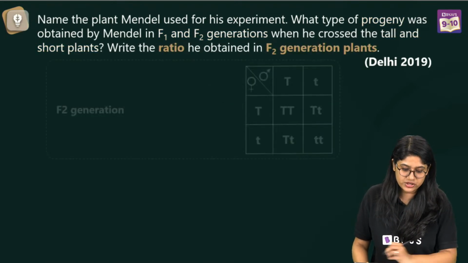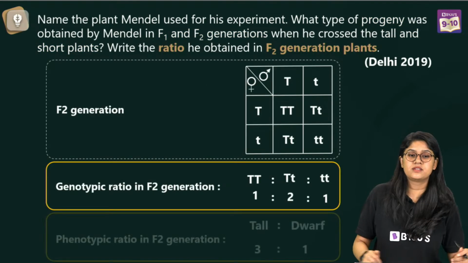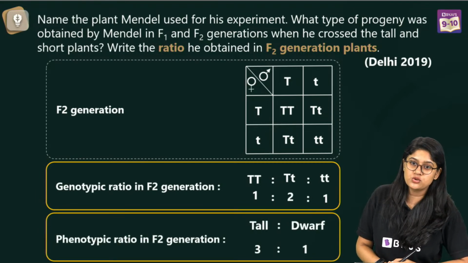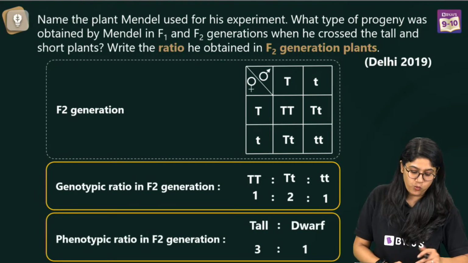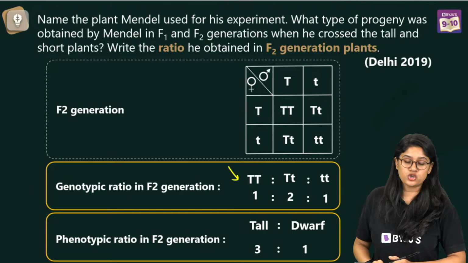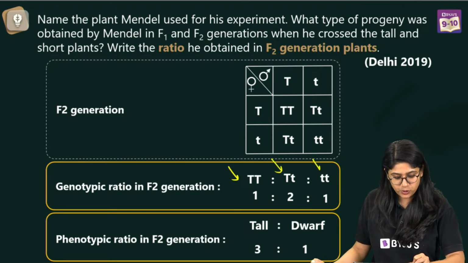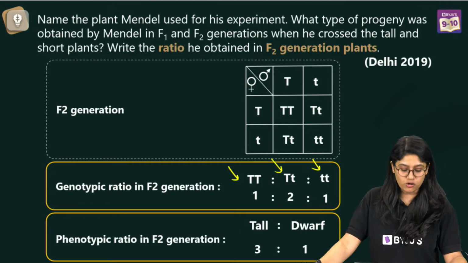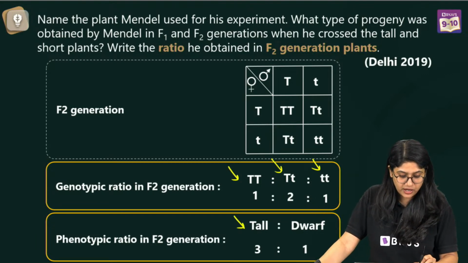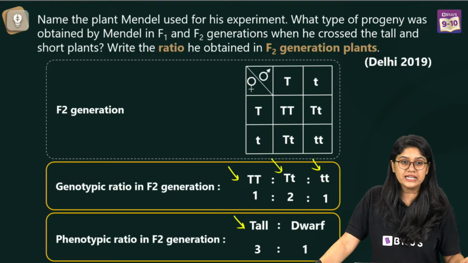So in the F2 generation, what we have is this: 1:2:1. 1 is pure tall, 2 are heterozygous tall, 1 is pure or homozygous dwarf. Phenotypic ratio will be 3 tall and 1 dwarf. Are we clear? Clear, everyone?